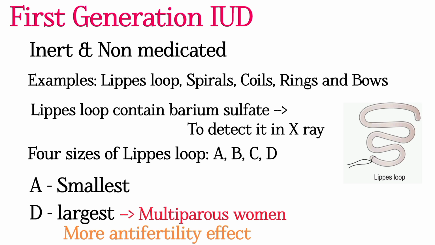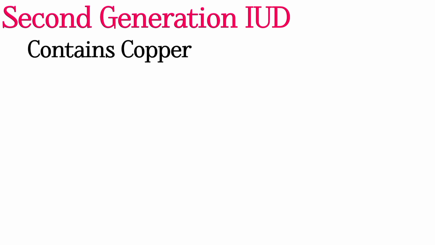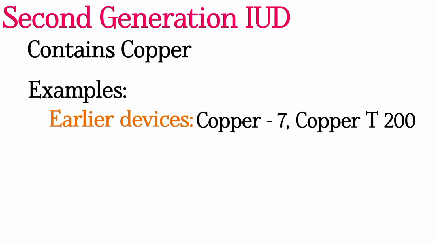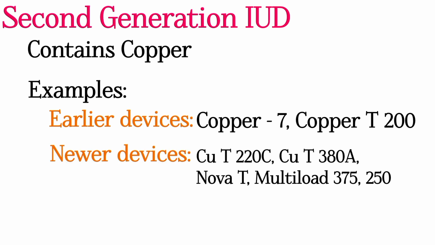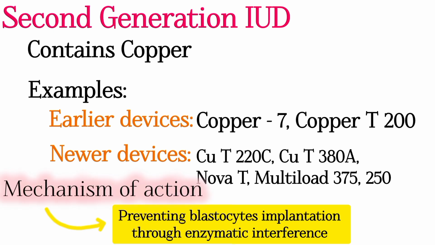The mechanism of action of Lippes loop is causing an inflammatory response which releases products toxic to sperm and embryo. Second generation intrauterine devices have copper. Examples are early devices such as Copper 7, Copper T200. Newer devices are variants of T devices such as Copper T220C and Copper T380A, and Nova T, multiload 250 and multiload 375. The mechanism of action of copper T device is preventing blastocyst implantation through enzymatic interference.